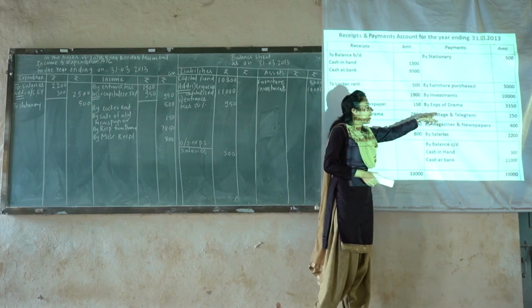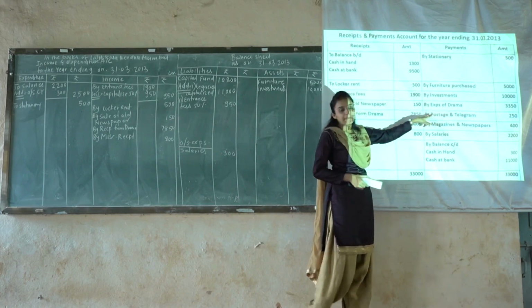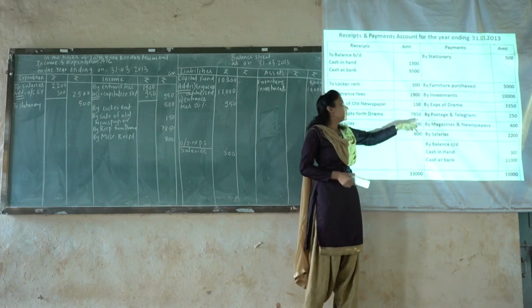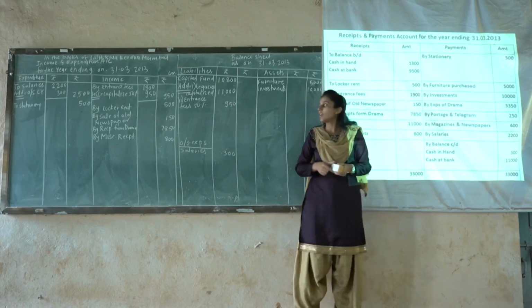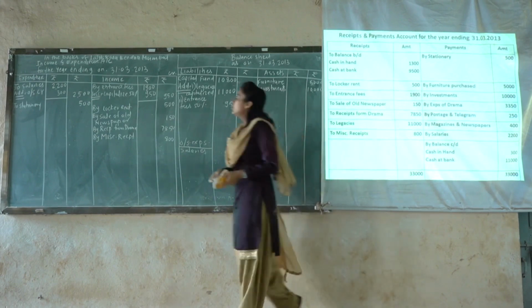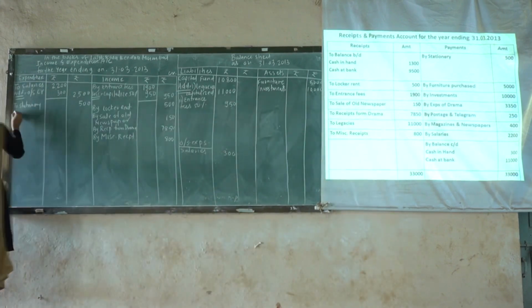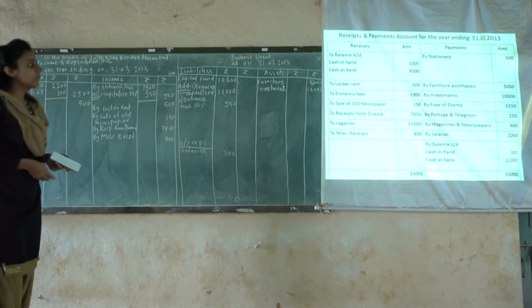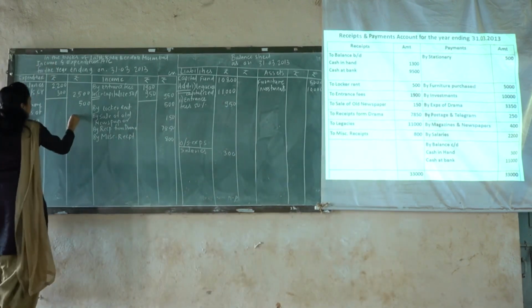By expenses of drama, rupees 3,350. So it is a regular kind of expense, that is nothing but revenue expenses. Therefore, revenue expenses will be posted on the expenditure side. So we will post it to the expenditure side, to expenses of drama, and the amount given over here is 3,350.